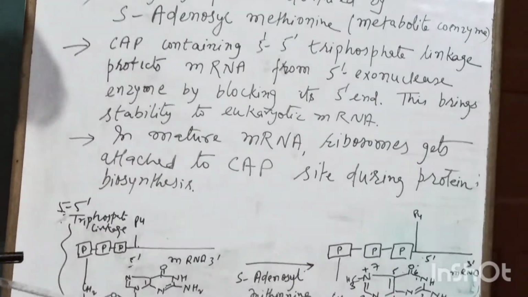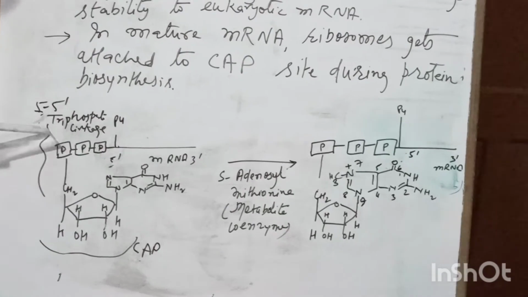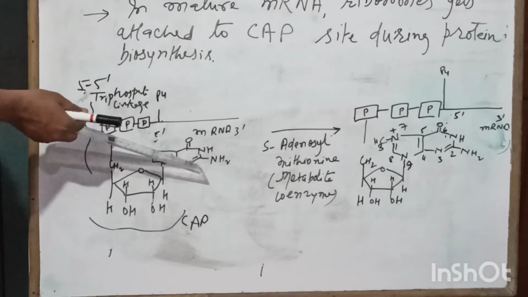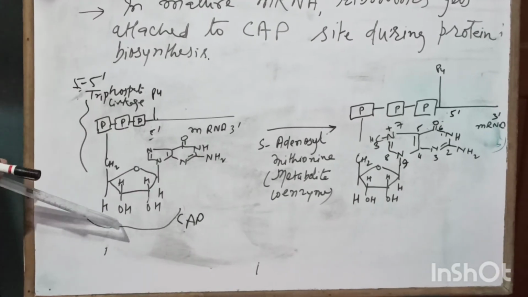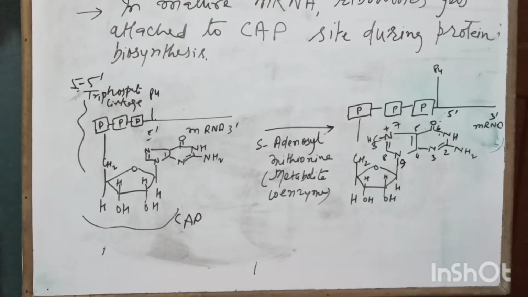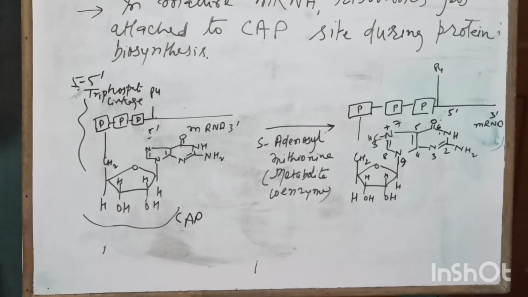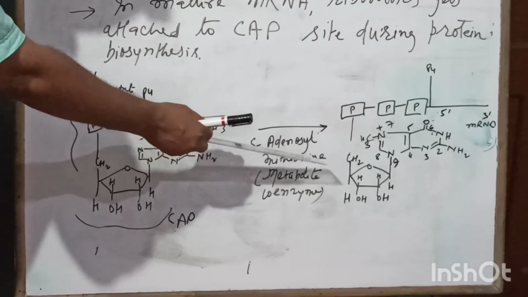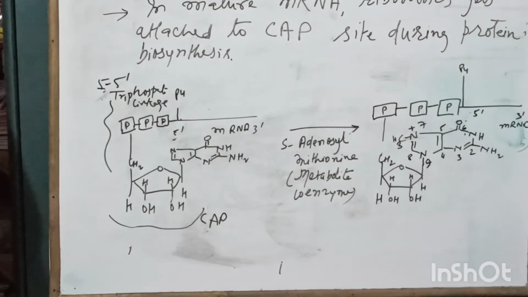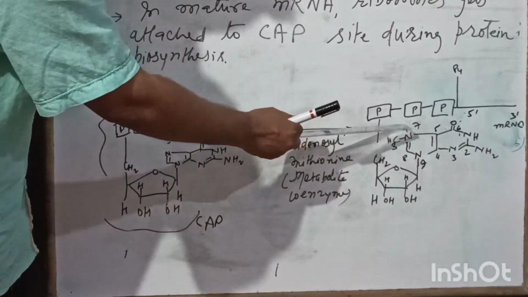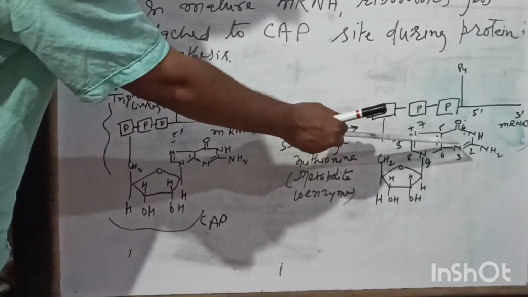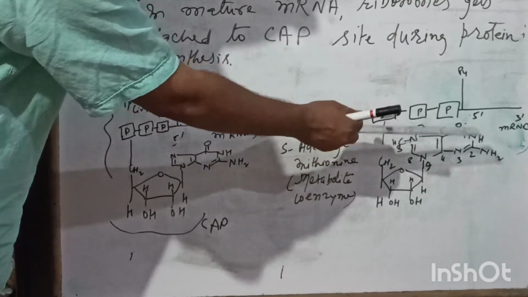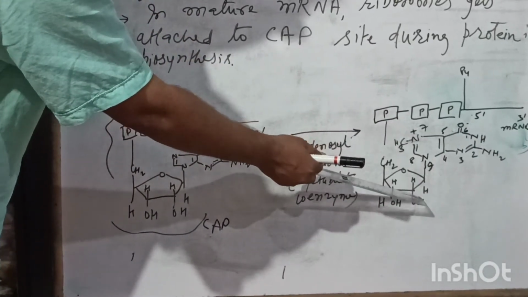Now I have written the structure here. You can see this is the 5' triphosphate linkage, PPP. I have written the structure with guanine to make you understand. This is the structure of the cap. In the presence of S-adenosyl methionine, a metabolite coenzyme, you can see at position 7, this is position 7 nitrogen. In the purine system you start from here: 1, 2, 3, 4, 5, 6, 7, 8, 9. Position 9 is attached to the sugar moiety.